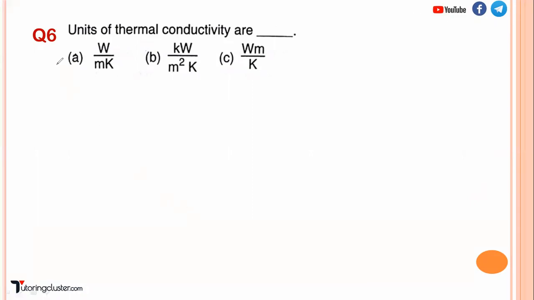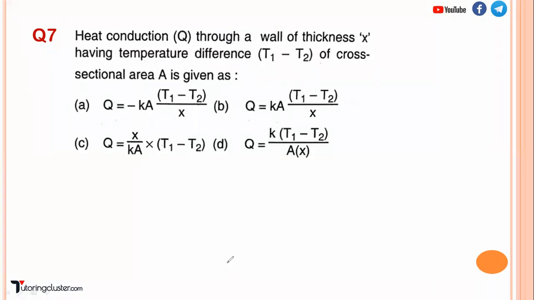So just now we have seen question number 6, unit of thermal conductivity. It is watt per meter Kelvin, right? Okay. Next, question number 7. The heat conduction Q through the wall of thickness X having the temperature difference T1 minus T2. So how is it given? It will be option number B. Q is equal to KA T1 minus T2 upon X. If you want to give a negative sign, minus KA T2 minus T1 divided by X. Right?